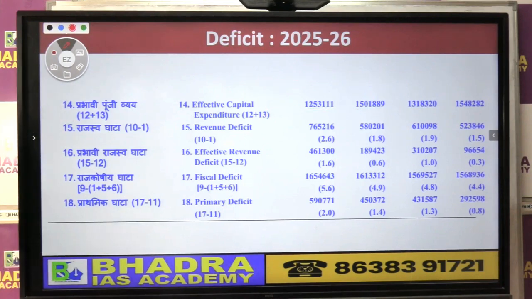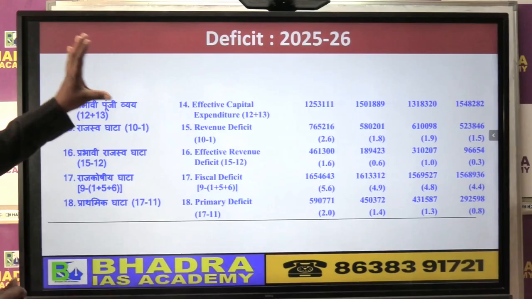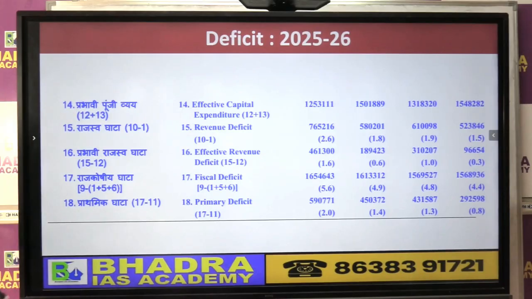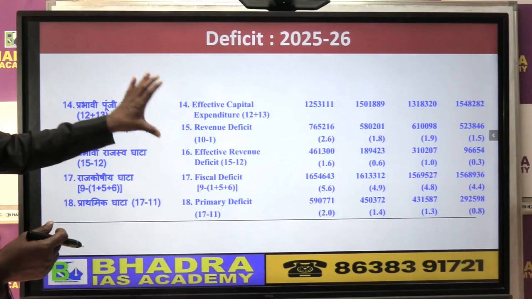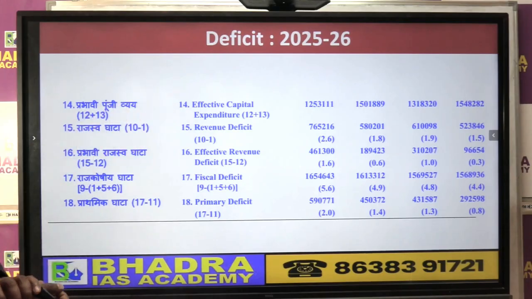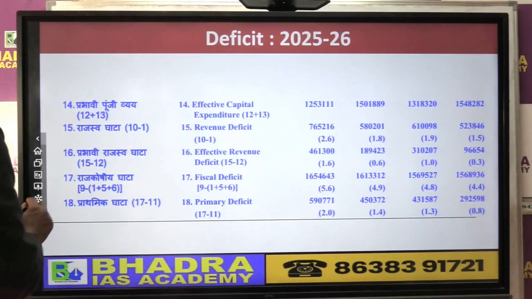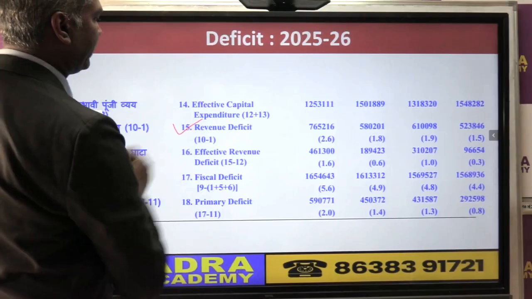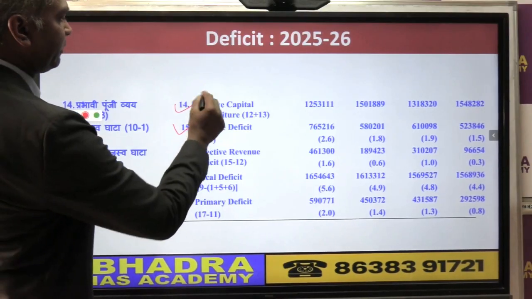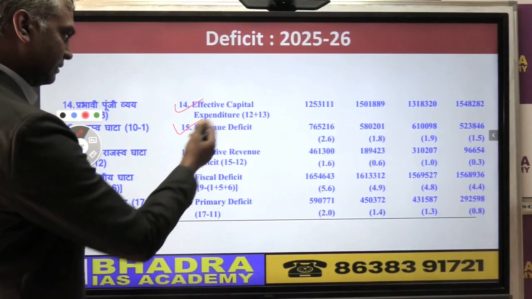Now the first concept that we are going to discuss is the concept of deficit. So if you look at the concept of deficit 2025-26, when we talk about deficit, government budget gives you different ideas of deficit, right? Like we have a concept in the budget, what we call revenue deficit, effective capital expenditure ka concept.